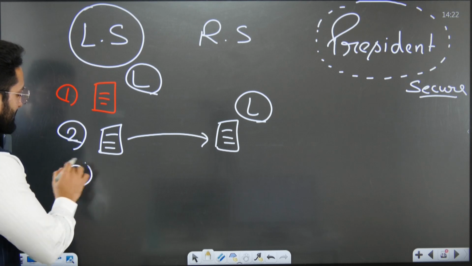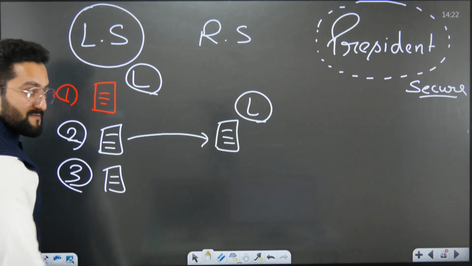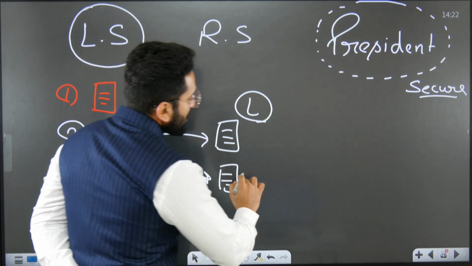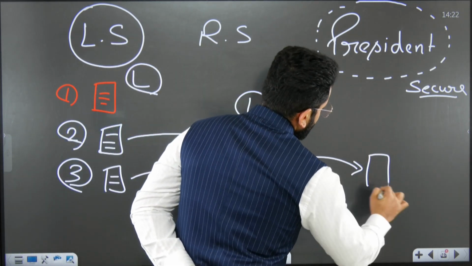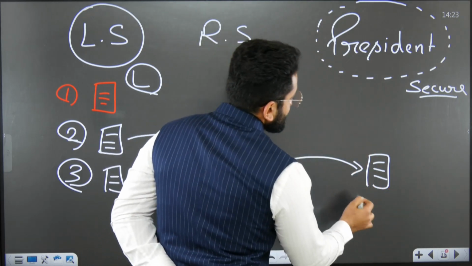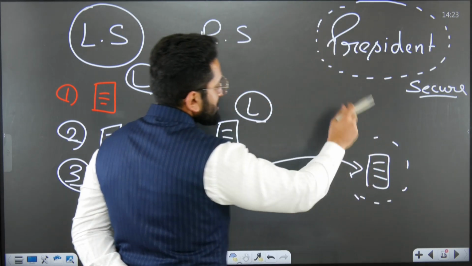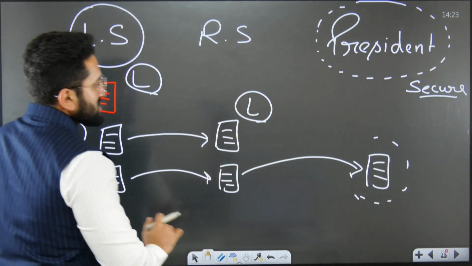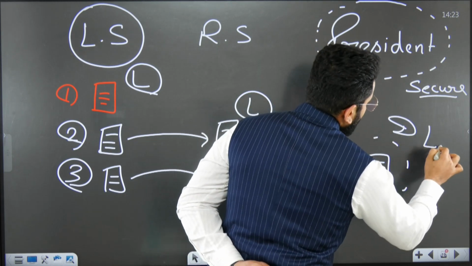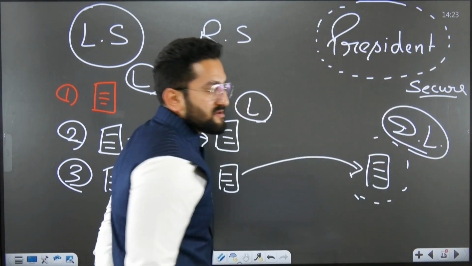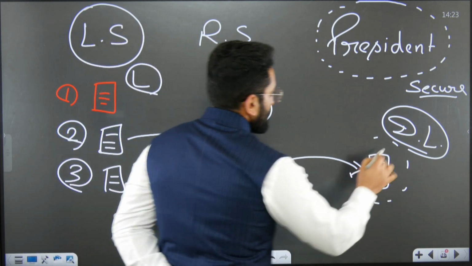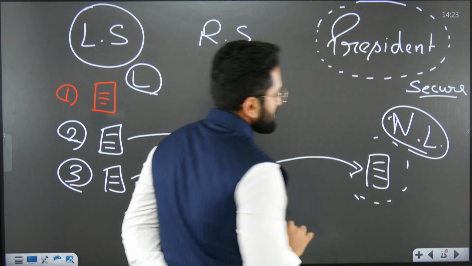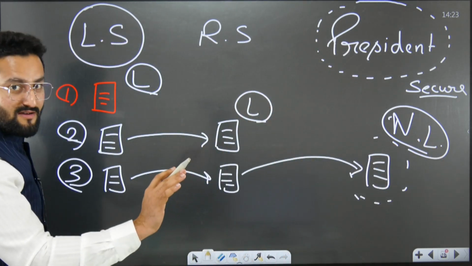Now consider the third case. If a bill was presented in Lok Sabha, it went to Rajya Sabha, it gets passed from Rajya Sabha and reaches the Honorable President. When a bill touches the Honorable President, it gets the security. So what is going to happen with this bill if Lok Sabha lapses? This bill will not lapse. Let me put NL, not lapsed. Clear? This case is clear?